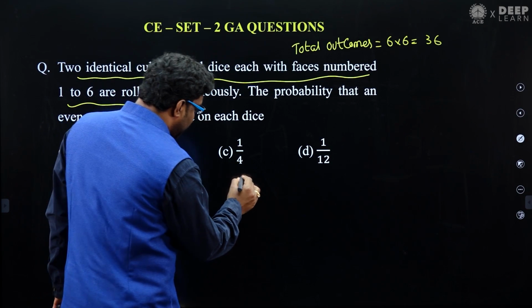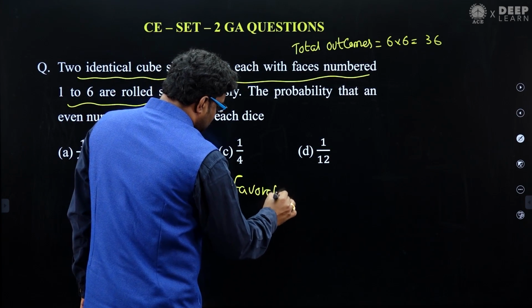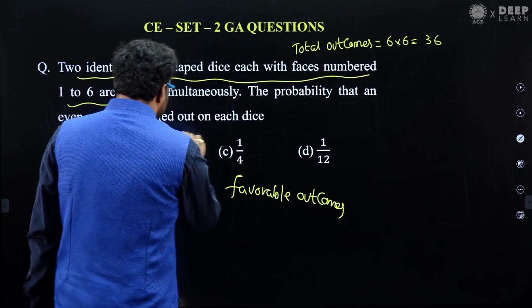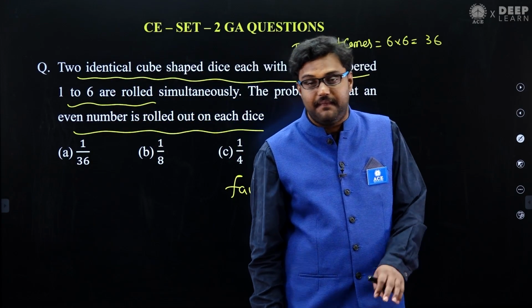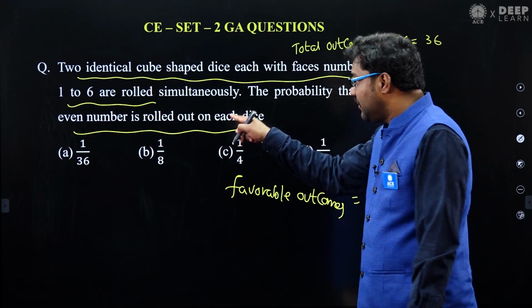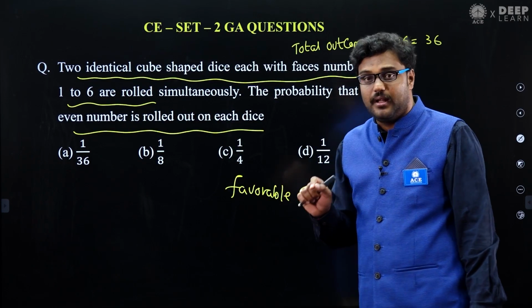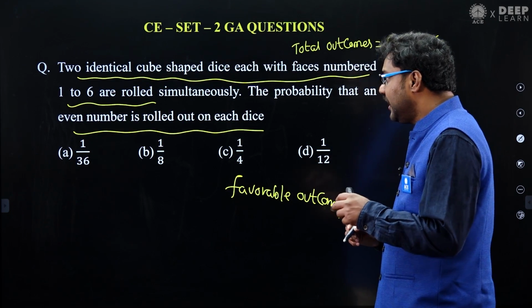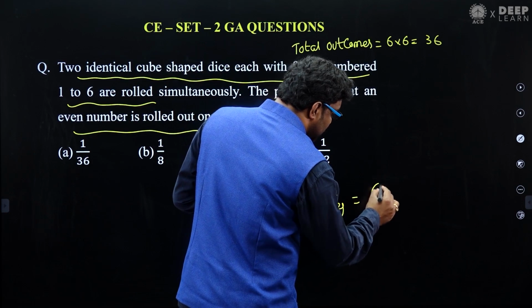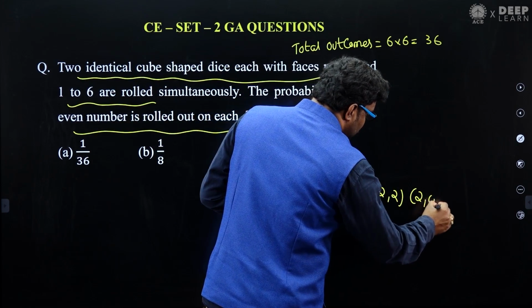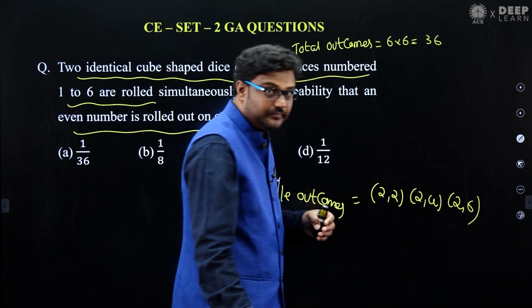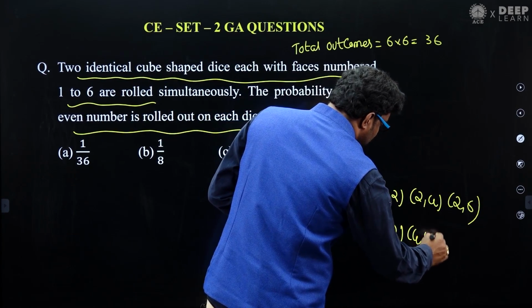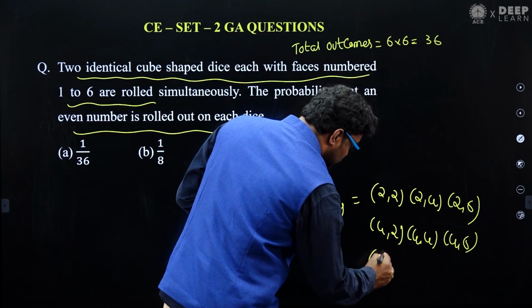So guys, what is the favorable outcome here? Read the question carefully: an even number is rolled out on each die. Every die needs an even number. You threw 2 dice, total is 36. If you want even numbers, the favorable outcomes are 2 and 2, 2 and 4, 2 and 6, all even numbers, both even numbers. Next is 4 and 2, 4 and 4, 4 and 6. Similarly 6 and 2, 6 and 4, 6 and 6.